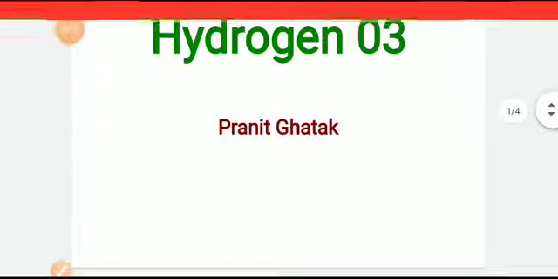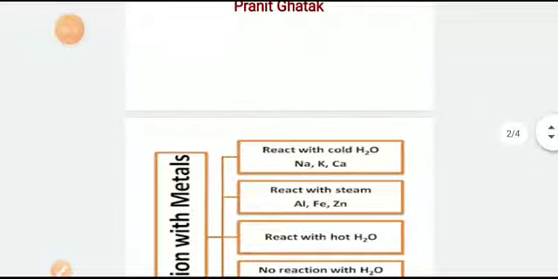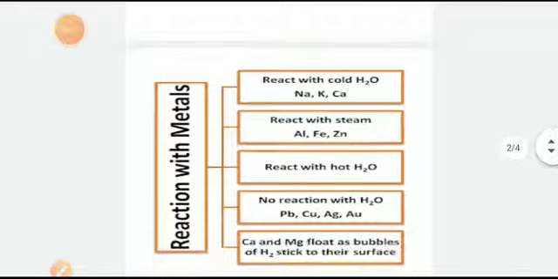Okay. So today we will discuss the topic of reactions of water with metals as well as reactions of water with non-metals. In the previous class, in the previous video as well, I explained the reactions of water in the form of cold water, hot water and steam with metals only.